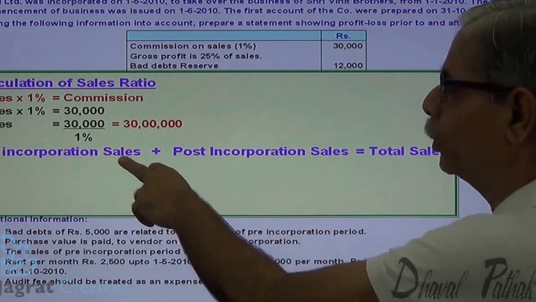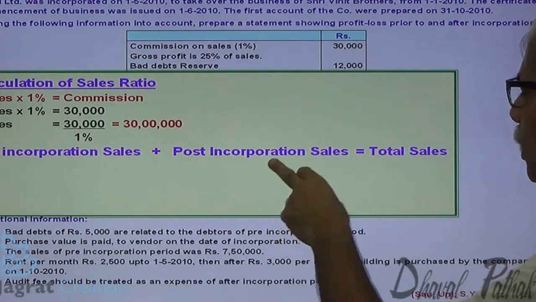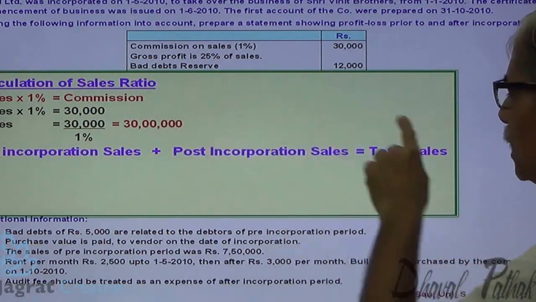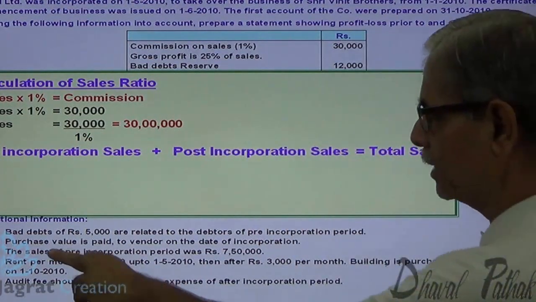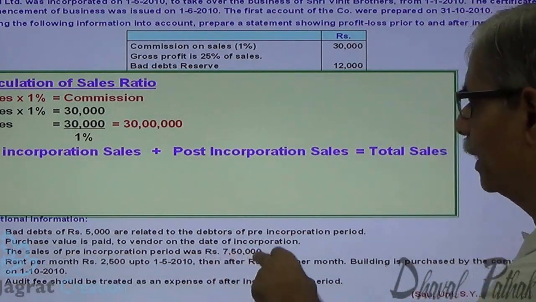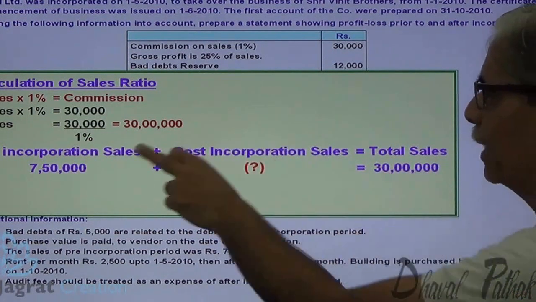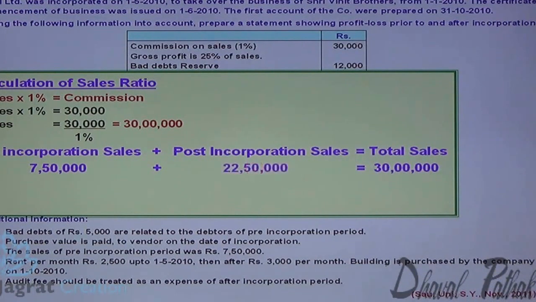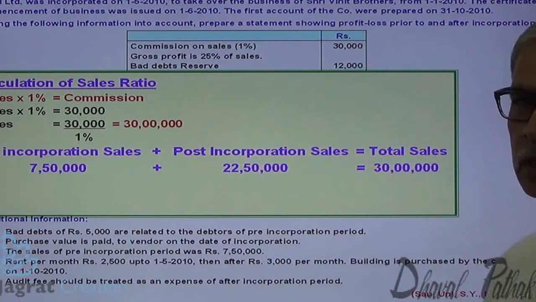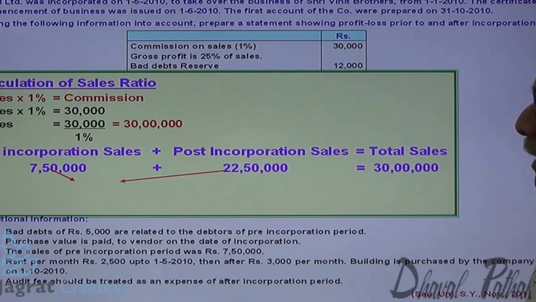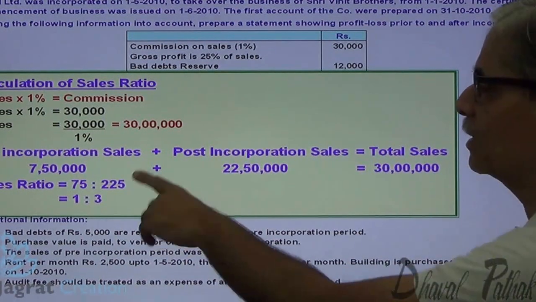Now pre-incorporation sales plus post-incorporation sales is equal to total sales. Total sales is 30 lakhs and the sales in the pre-incorporation period is 7.5 lakhs. So you have to find the missing number, post-incorporation sales. 30 lakhs minus 7.5 lakhs, 22,50,000 is the post-incorporation sales. And the sales ratio, 7.5 to 22.5, that is 1:3. This is the sales ratio.